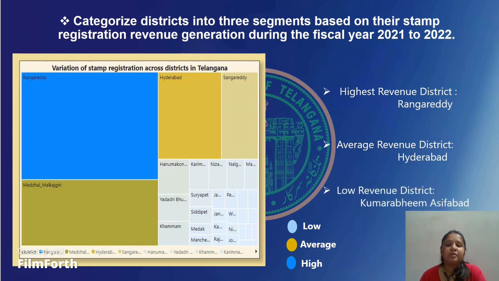So depending on these colors, the districts are divided into three segments based on the stamp registration revenue during the fiscal year 2021-22.